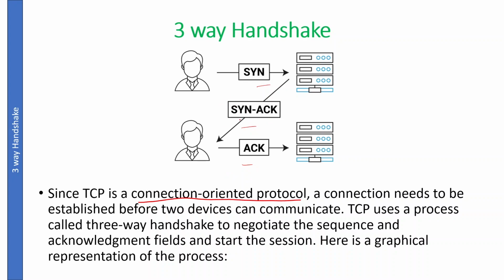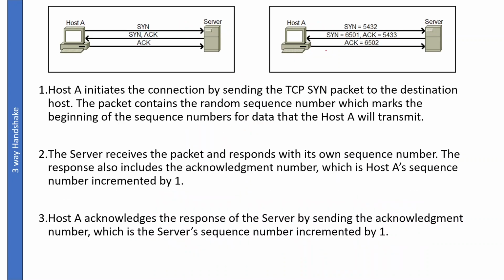We'll do one example. Here you can see we have two devices, right? Host A and host B. Now host A wants to start a communication with host B or server, right? So we have client and server. This one is our client. The client wants to send some message to the server. At that time it will ask by sending a synchronized message, hey, I want to start a communication with you, this is my number. Like that he will send a number, we are calling this number the identification number.